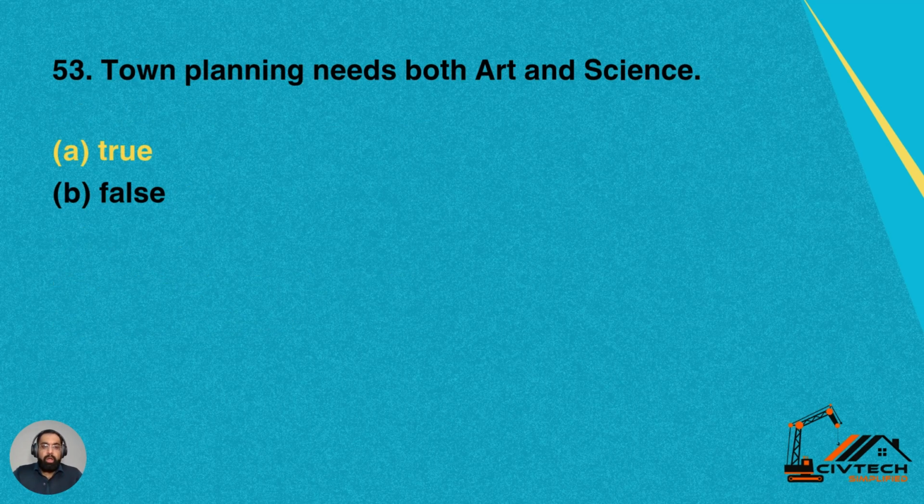Question 53. Town planning needs both art as well as science. Is it true or false? Yes, it is true. There are various aspects of town planning which deal with art, as well as various aspects which are dealt with science. So it's a combination of both art as well as science. Therefore, option A is correct, which is true.